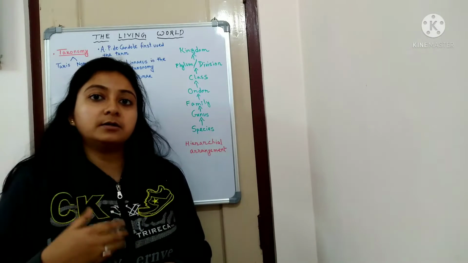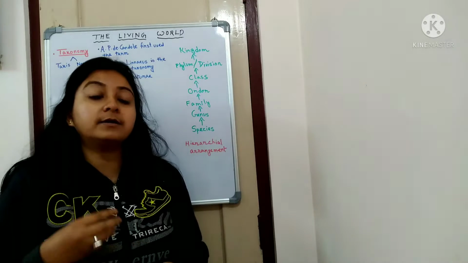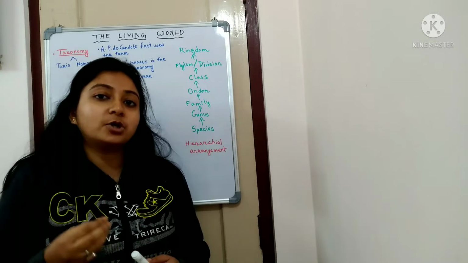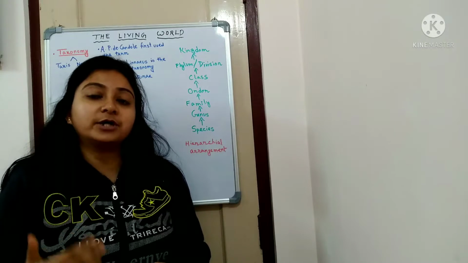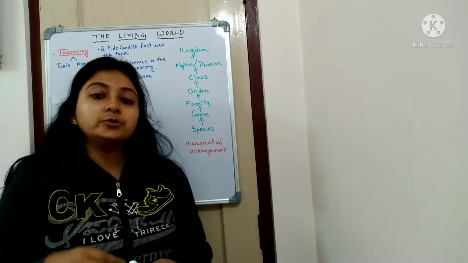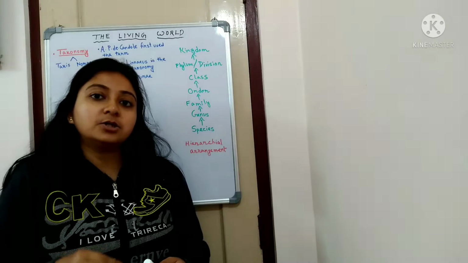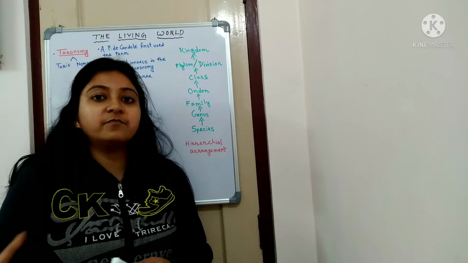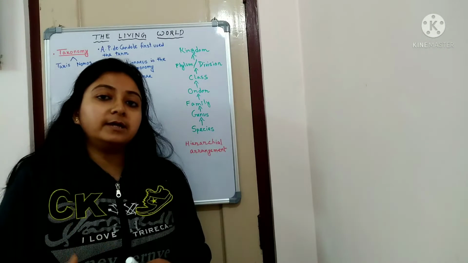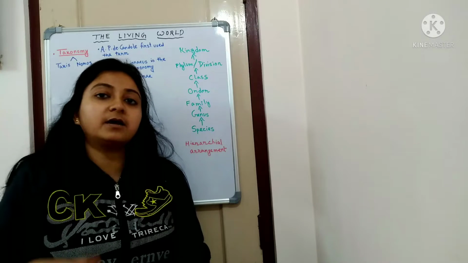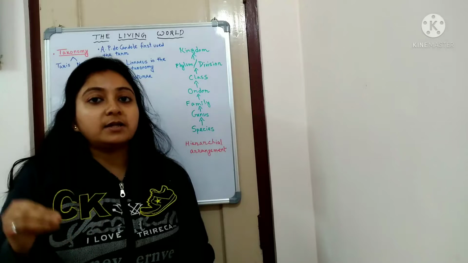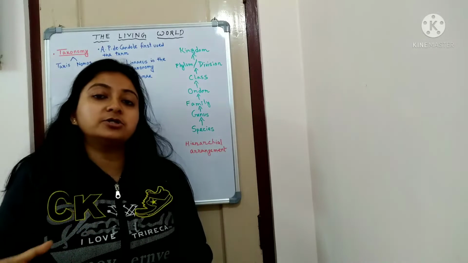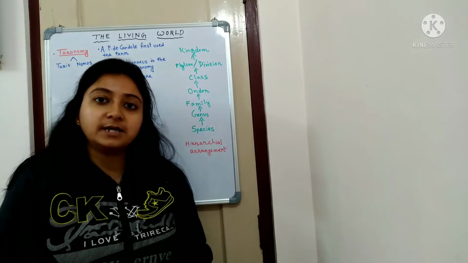So how can we identify or recognize them, which classes they belong to or which type of organism they are? To ease that, scientists thought, why not find some way that we can classify them, identify them, and give them some name. From there the classification concept came into the mind of the scientist.